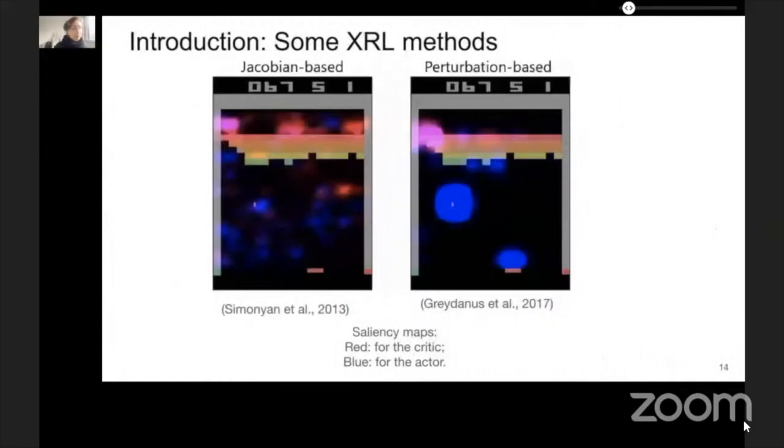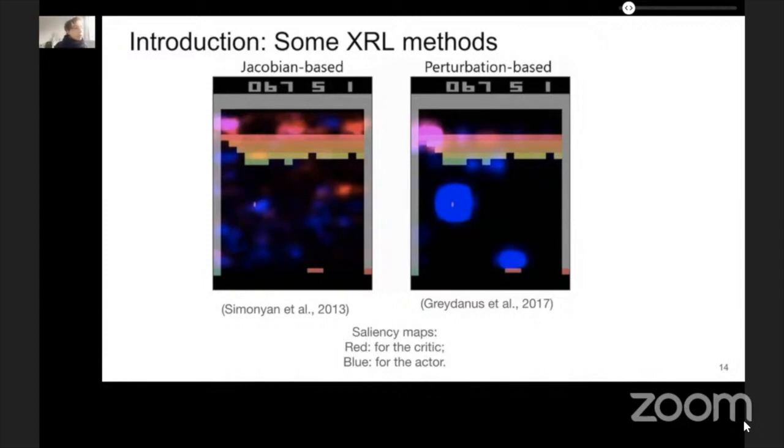Here is another example of a trained agent to solve Atari and how it's explained with an explainable AI post hoc method. Saliency maps here can be used to determine what part of an image observation is used by the actor and by the critic. In red, we have the saliency for the critic, in blue for the actor. And the comparison shows the differences among bits, Jacobian saliency and perturbation-based approaches in an actor-critic model.